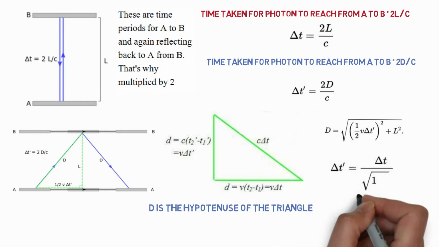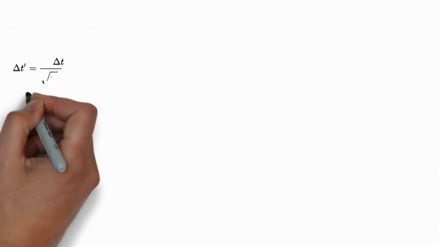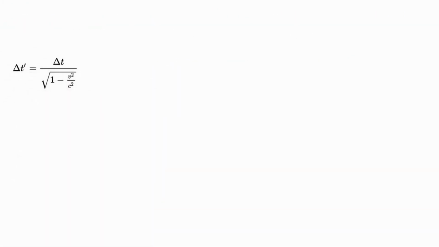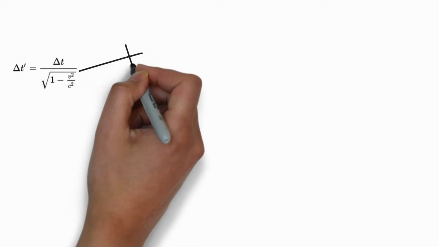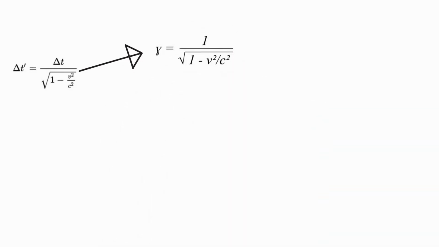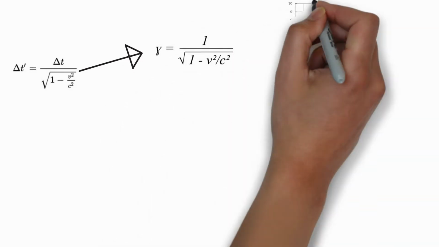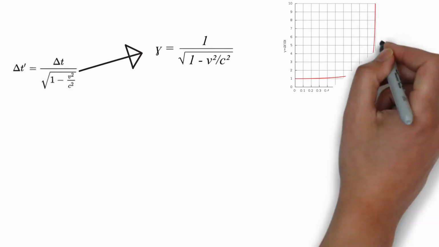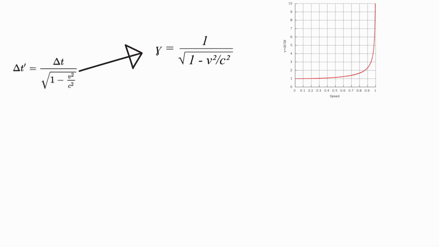We get this, that t dash, also called t prime, is a proper time which will be observed by the observer, which is in the moving frame of reference with the constant velocity v. We see that the term in the denominator is very important in the theory of relativity. We call it the gamma function. Let's plot the graph for this gamma function.